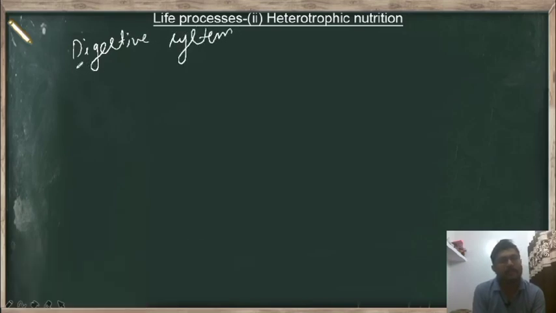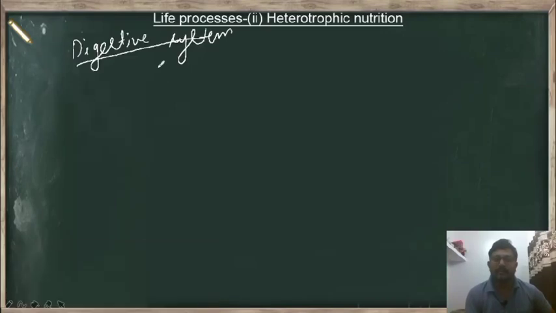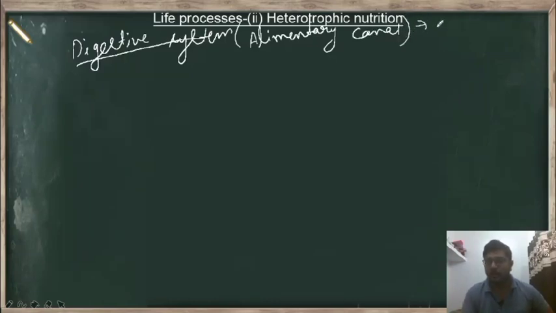Then we will learn about this digestive system and how the food is digested in the digestive system of multicellular organisms, and also here we can say they have an alimentary canal. So now let us learn this digestive system in case of the human body.